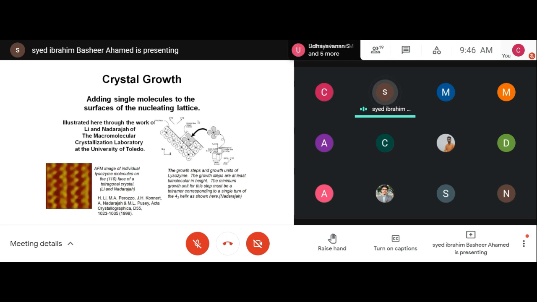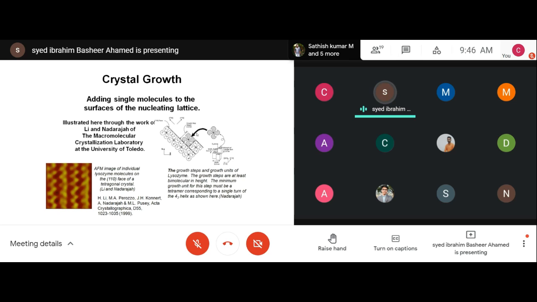Otherwise, when these layers form, they will not be uniform. One layer will be lying in one direction, the layer forming on top of that will be in another direction, and the next layer in yet another direction. Each layer will be in a different orientation.